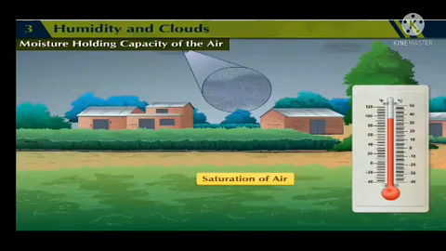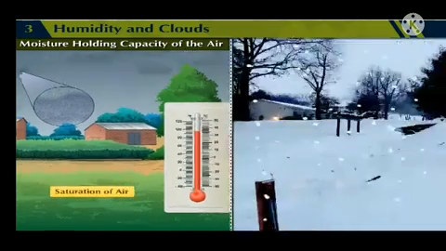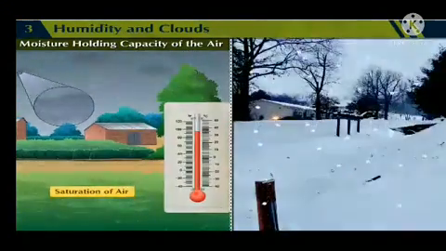Similarly, when the proportion of moisture in the air exceeds its vapor holding capacity, precipitation in the form of rain or snow occurs on the earth.